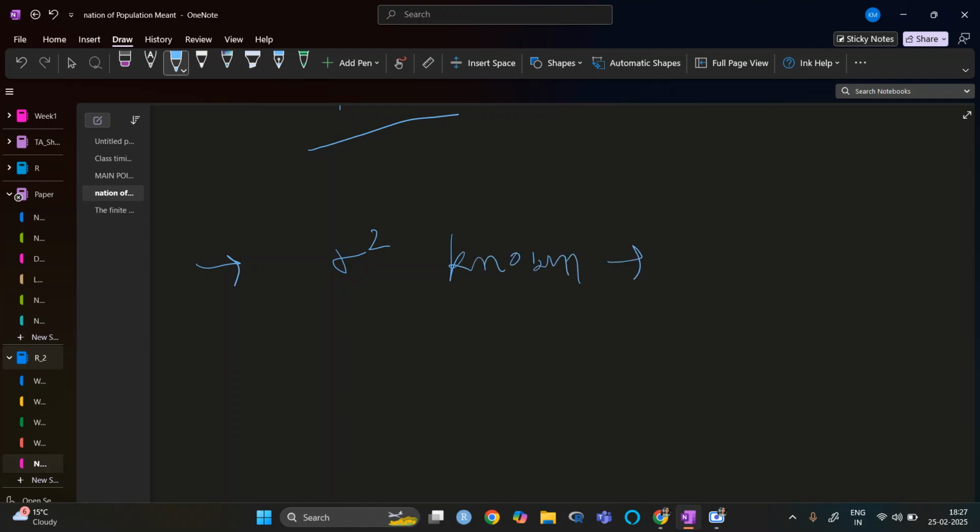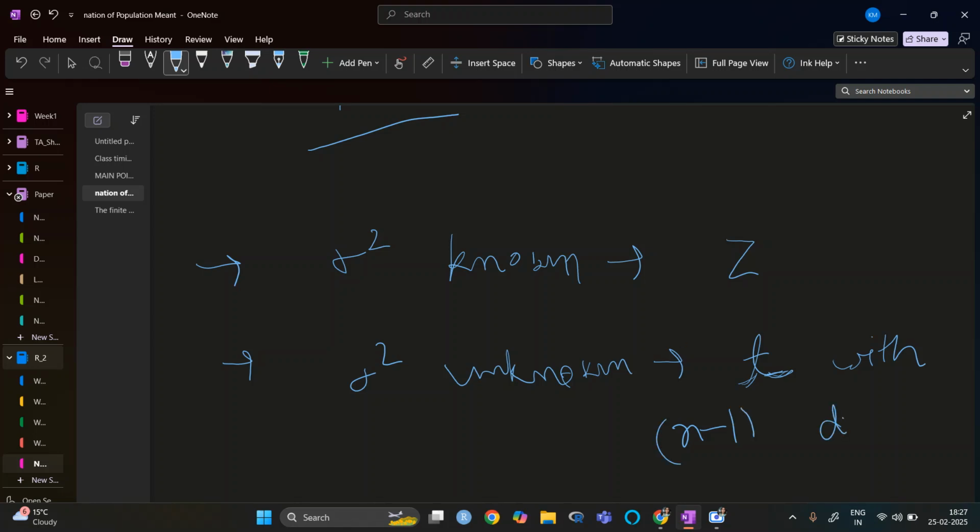When sigma square is known, we use z, and when sigma square is unknown, then we use t. We say that it follows the t distribution with n minus 1 degrees of freedom.